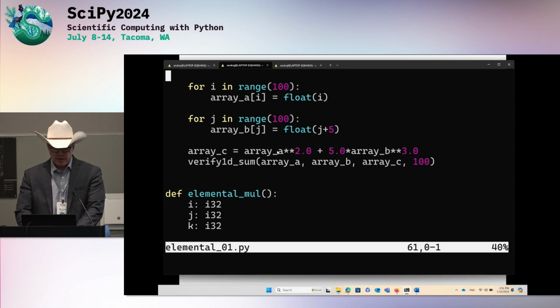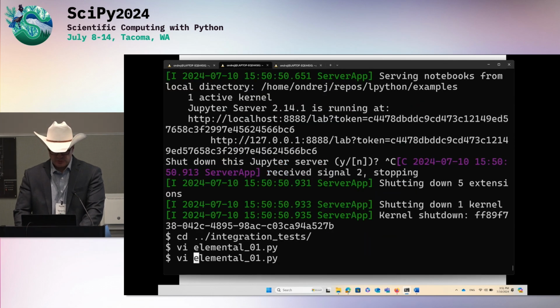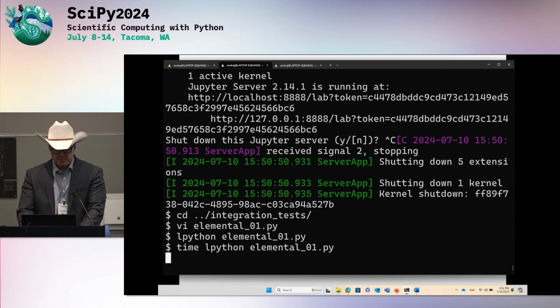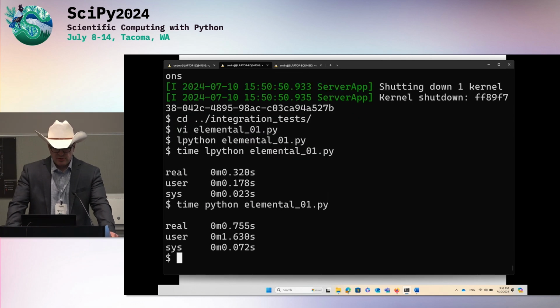As you can see, some array operations and so forth. So this all should just work. Yeah, it works. It's a test, so it doesn't print anything, but that means that everything passes. And you can benchmark it through Python and LPython. So LPython can compile this NumPy and run it faster than CPython can do it with NumPy.